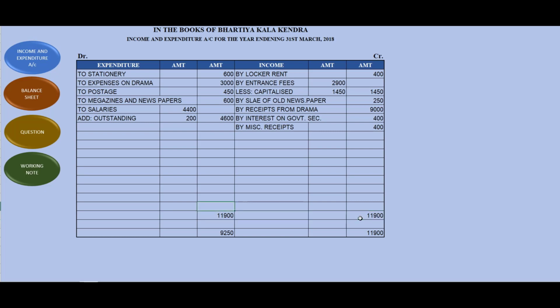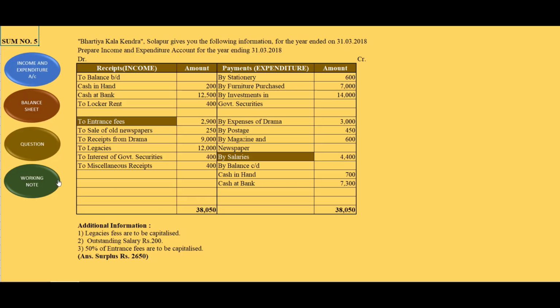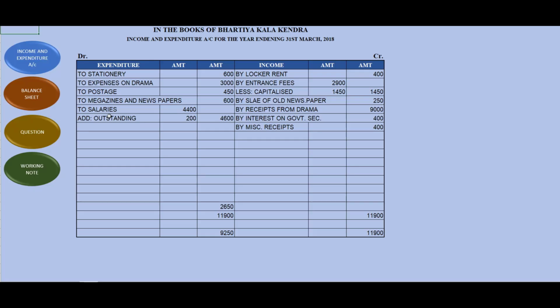Now here this side is lower, right? So what we'll do, we try to get the difference. Now how to get the difference? 11,900, that is the bigger amount, minus the lower amount, that is 9,250. Okay, 2,650. We will check the answer. 2,650. Okay, so done. This is correct. We'll remove this, we don't need this now.